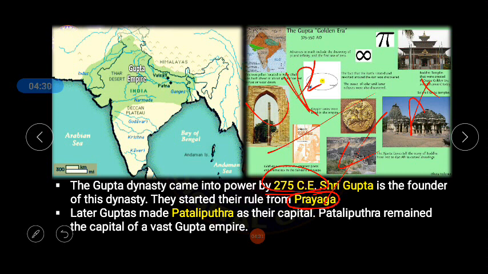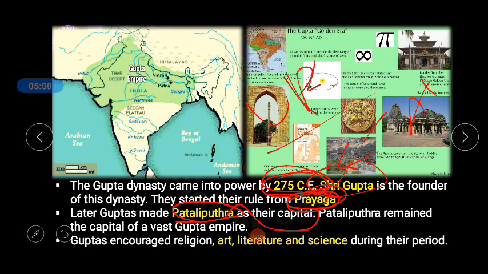See, these are the important aspects that we should focus on. Pataliputra was the main capital city of the Gupta Empire, and they started their empire in the year 275. The person who founded this dynasty was Sri Gupta. Earlier, when they started their Gupta Empire, they started to rule from Prayag. Then they shifted their capital city from Prayagraj to Pataliputra. We can say Pataliputra was the main or permanent capital city of the Gupta Empire.